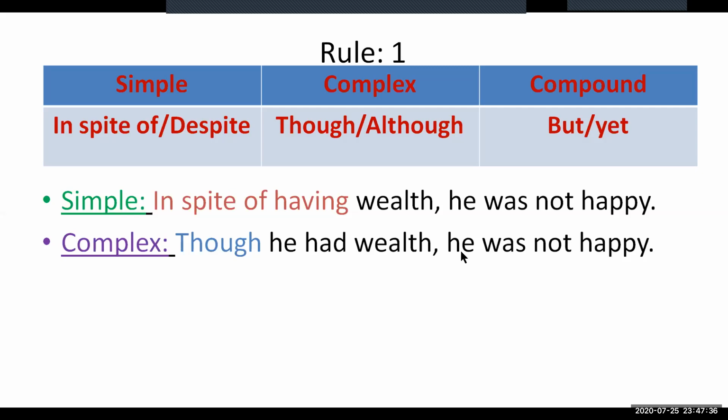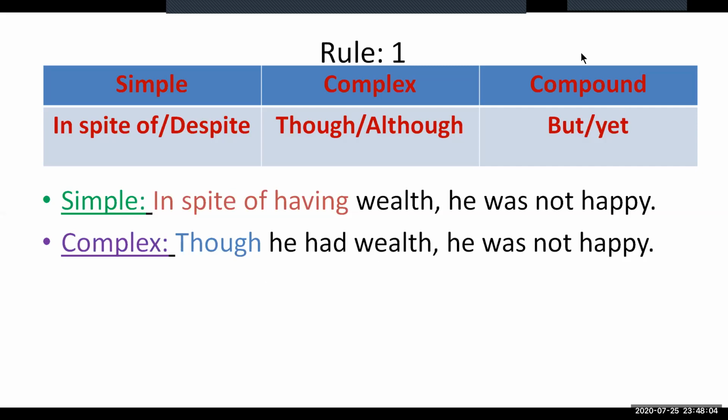To make this complex sentence a compound one, we need to use the conjunction but. Remember that we can use the conjunction though or although either in the beginning of the complex sentence or in the middle of the complex sentence. To use though or although in the middle, we need to take the main clause of the sentence at the beginning, like he was not happy though he had wealth.